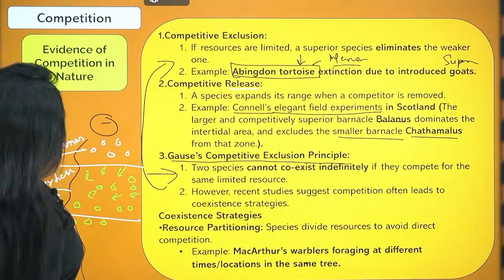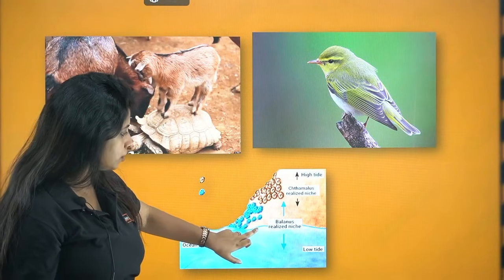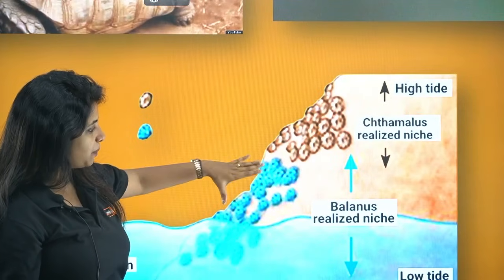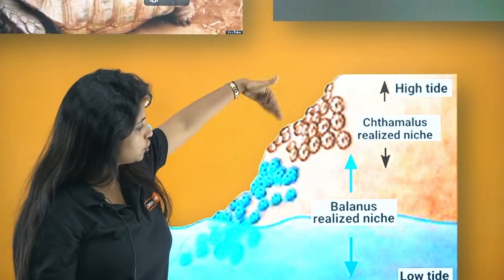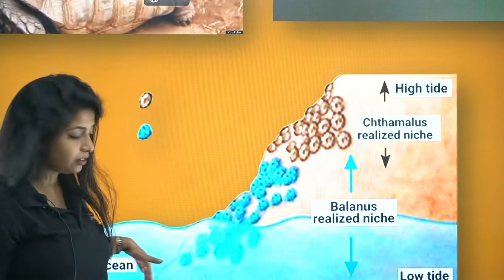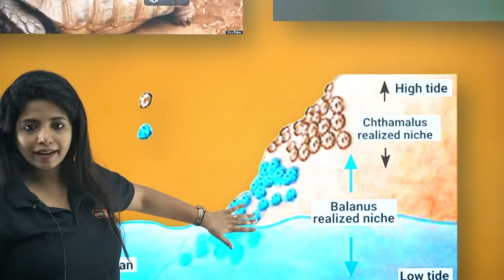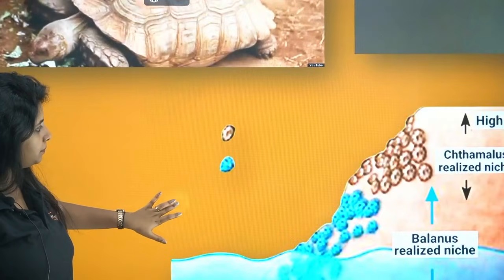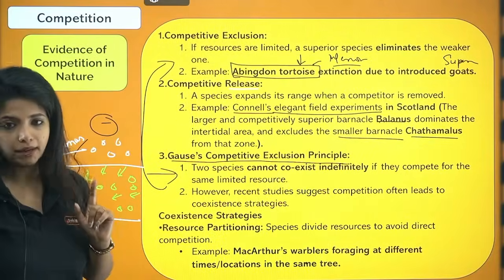And again, do you have a picture? Yes, you have the picture. Okay, so Balanus was there. Now the Chthamalus, my dear children, moved upwards. It didn't get the intertidal region. So basically their region starts from here and goes up there. Get it? So yes.